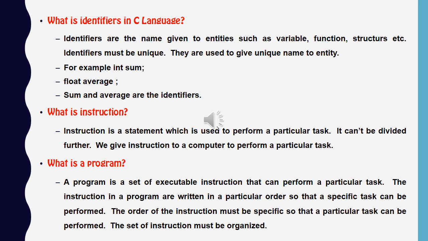What is a program? A program is a set of executable instructions that can perform a particular task. The instructions in a program are written in a particular order so that the task can be performed. The order of the instructions must be specific. It is very important that the set of instructions is organized. If it is not written in a specific manner or order, it will not perform anything.